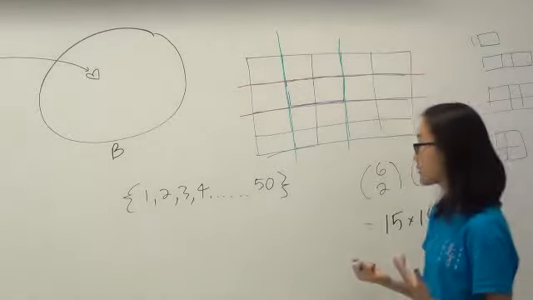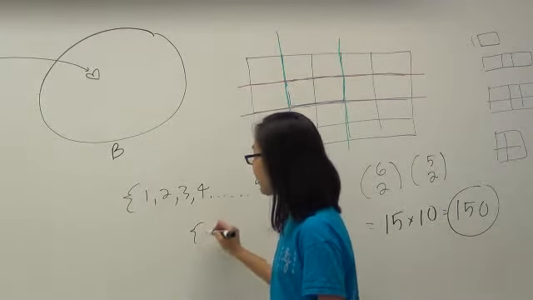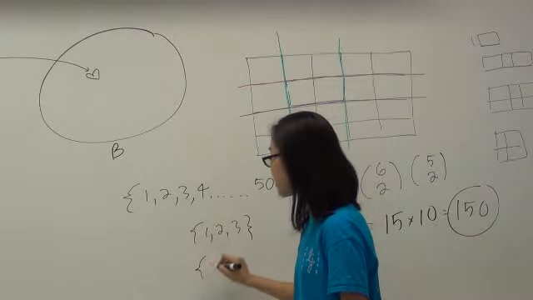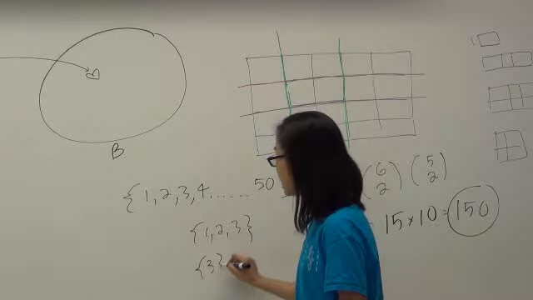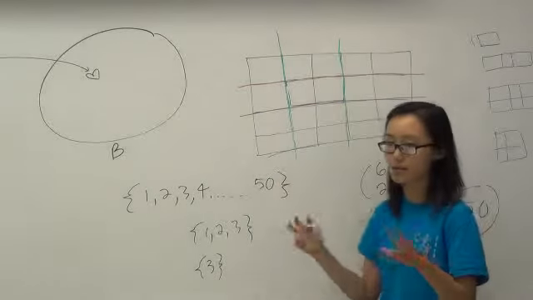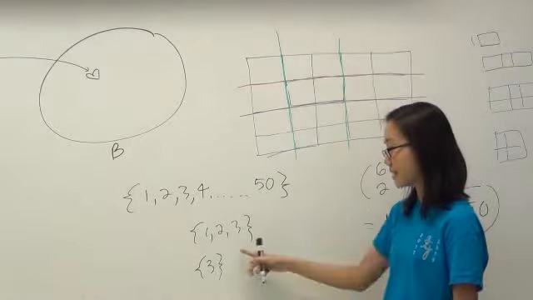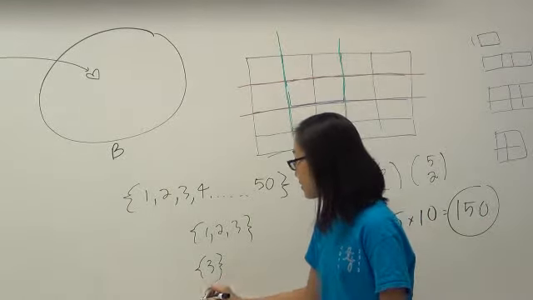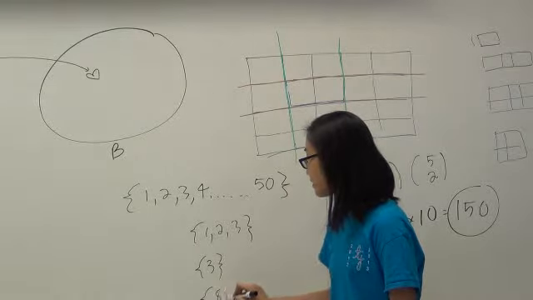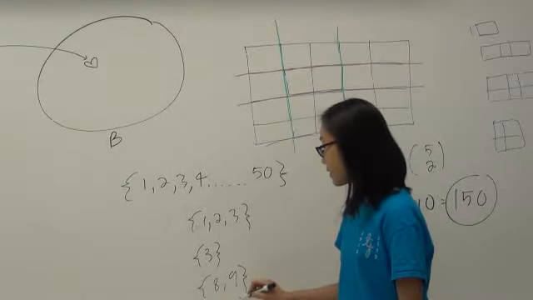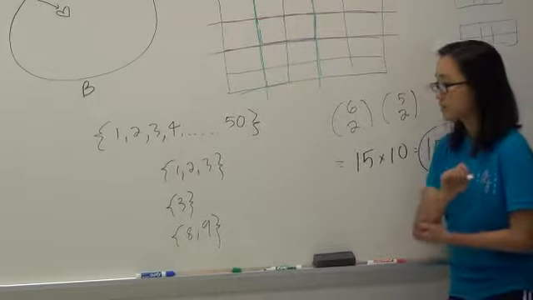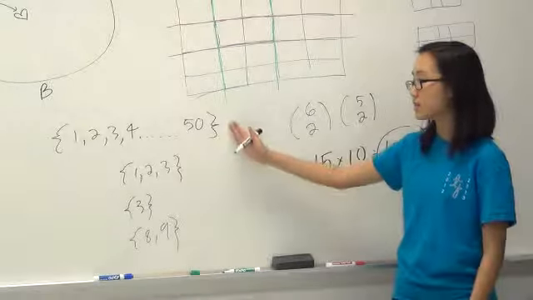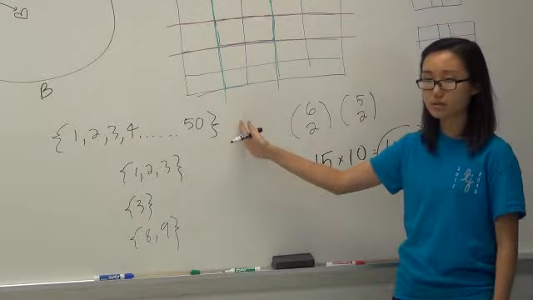So a subset that satisfies this would be 1, 2, 3, or simply just 3. This is defined as a consecutive subset, because this is kind of a trivial example. But we could have 8, 9 as a consecutive subset. And we want to find the total number of consecutive subsets in this set of 50 numbers.